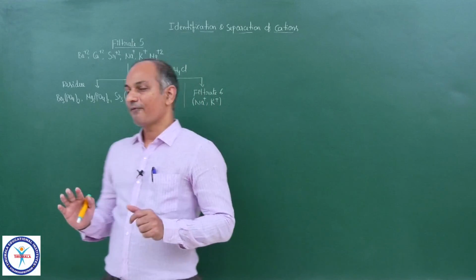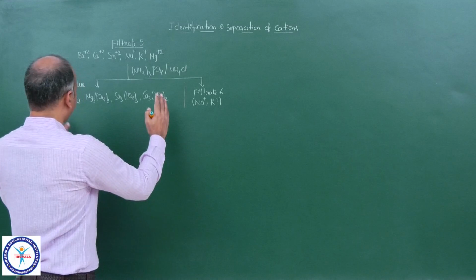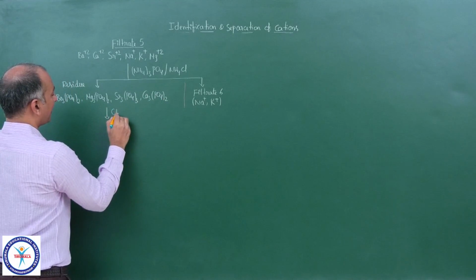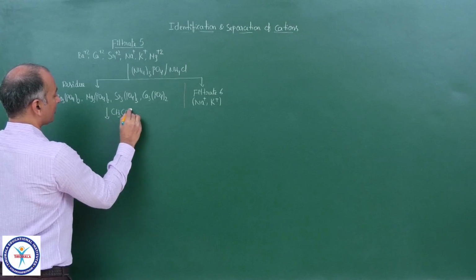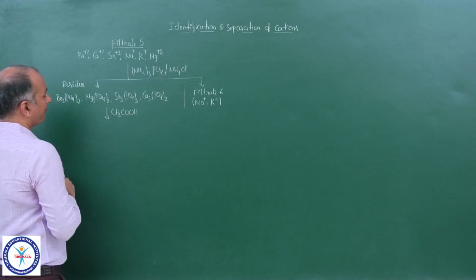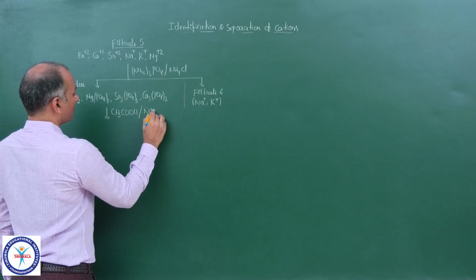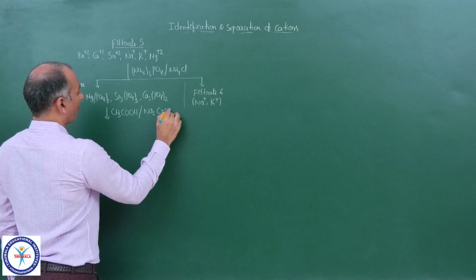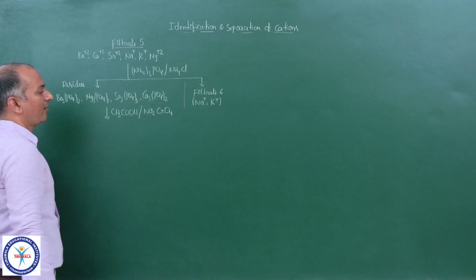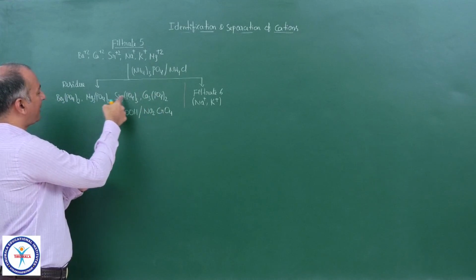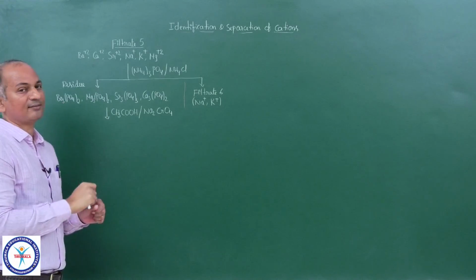Okay. Now first let me add to this particular residue a mineral acid, suppose acetic acid, and Na2CrO4. Now what happens when you add acetic acid? All these phosphates are soluble in acetic acid.